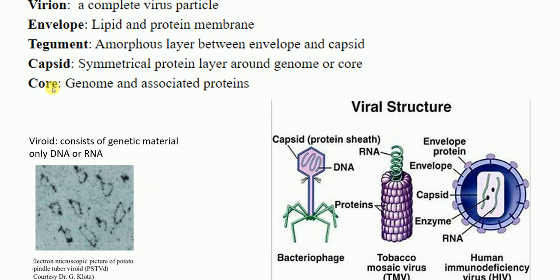And the core is genome and associated proteins. For example, the core for this is this DNA for bacteriophage virus. The core for our human immunodeficiency virus, HIV, is this. The genetic material and associated proteins, that is called core. Okay, these are the terminologies that you should be familiar with.